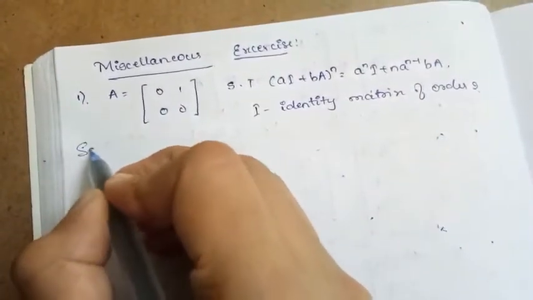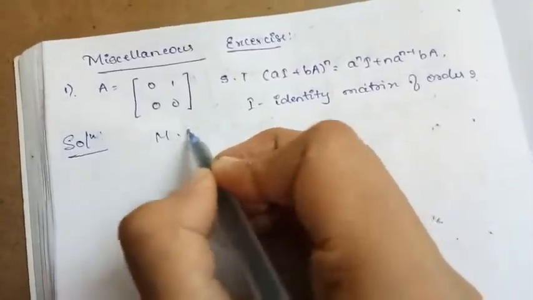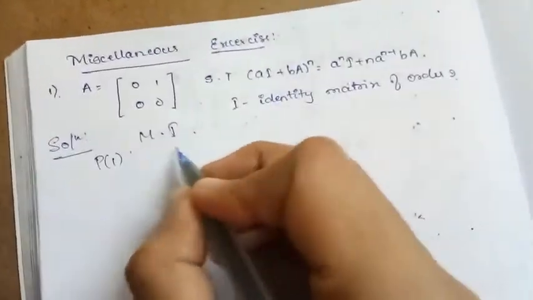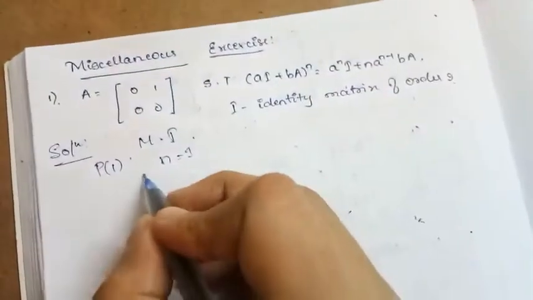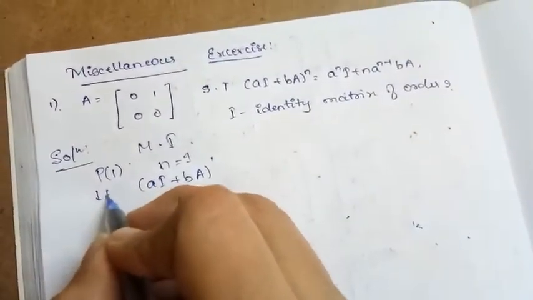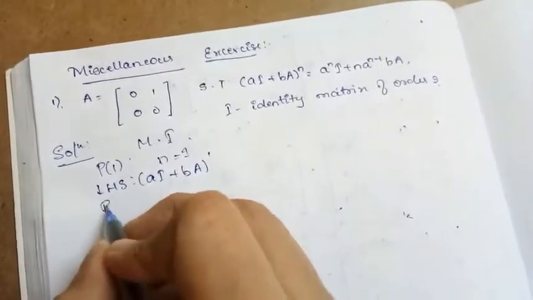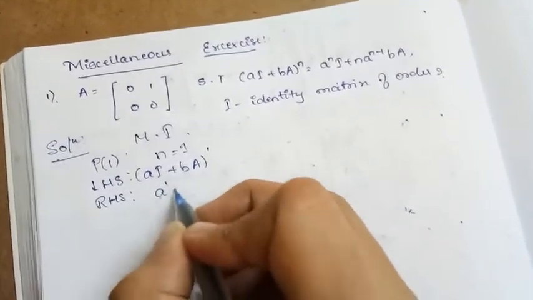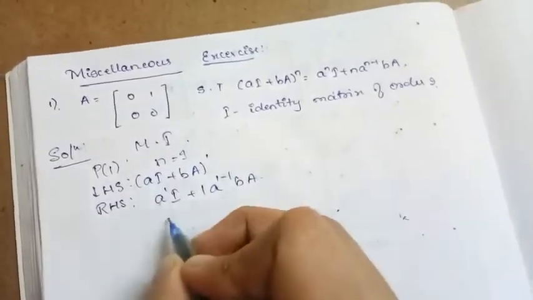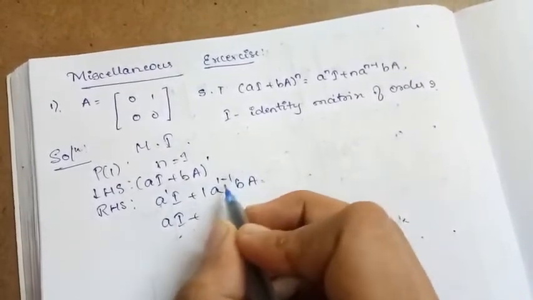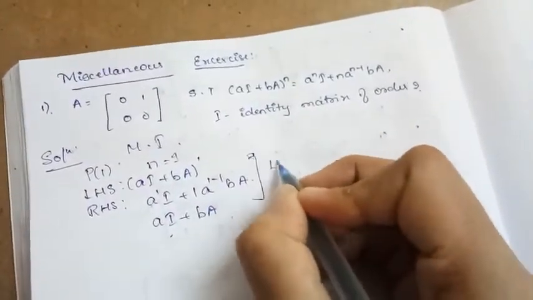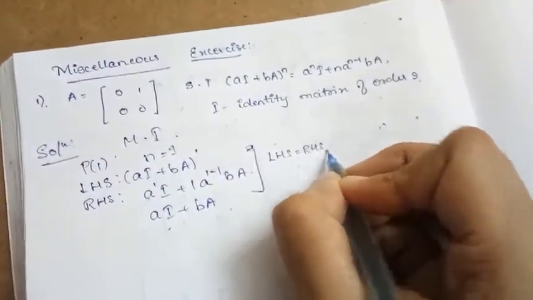So how are we going to prove this? We are proving this by mathematical induction. In that, first we check for P(1), which means substituting n = 1. What does this equation become? (aI + bA)^1 is our LHS, which is nothing but aI + bA. What about our RHS? a^1 I + 1·a^(1-1) bA. So aI plus a to the power 1 minus 1, which is 0. A to the power 0 means 1, so it is nothing but bA. It is clear that LHS is equal to RHS. Therefore P(1) is true.